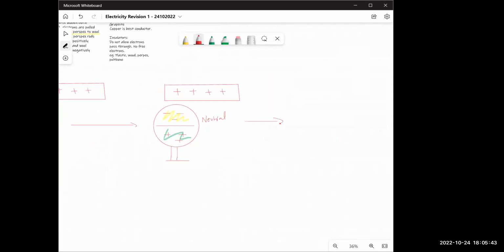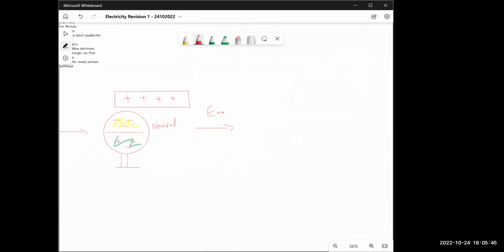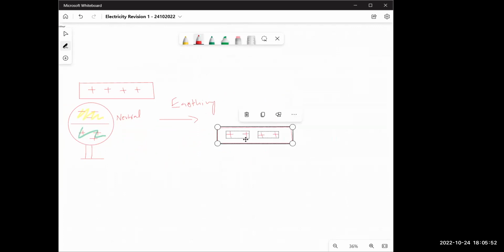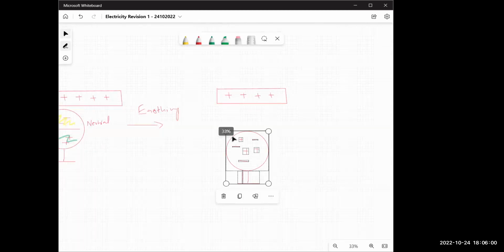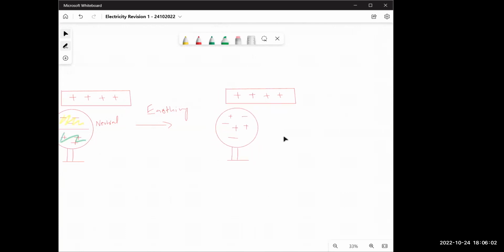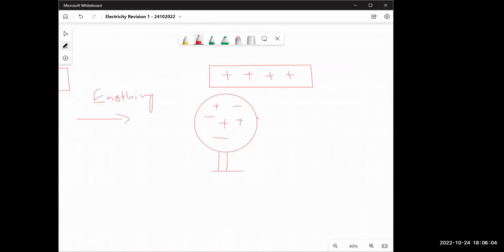The next step is called earthing. Mawadda, do you know what earthing is? Yes, sir. Tell me. We connect the object to the earth.